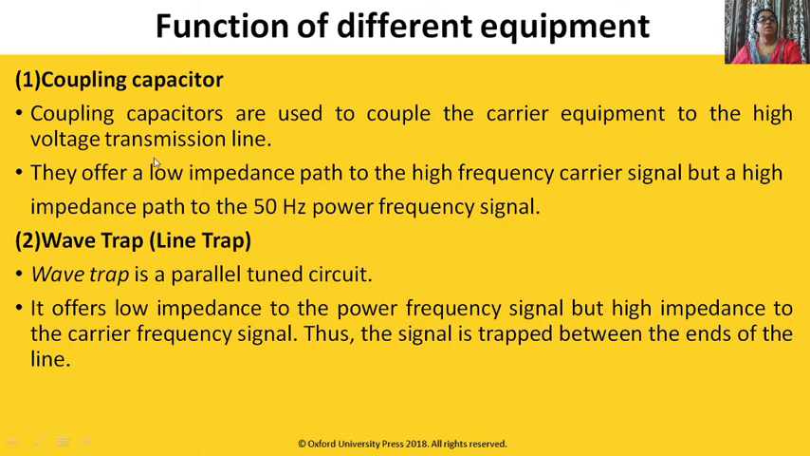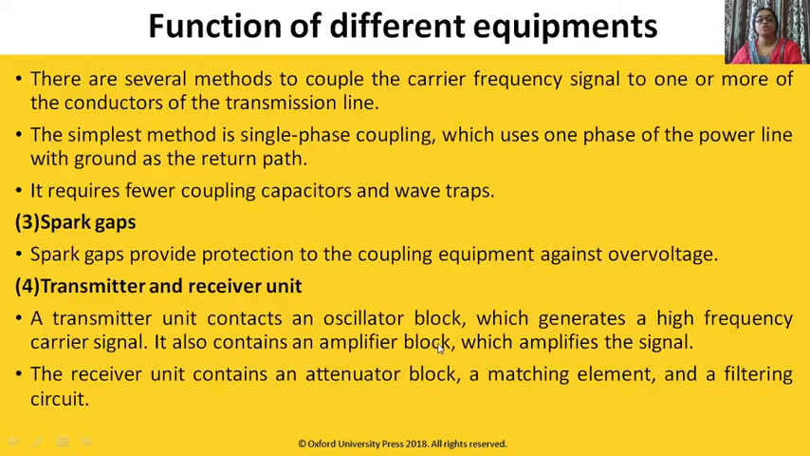Coupling capacitors are used to couple the carrier equipment to the high voltage transmission line. They offer a low impedance path to the high frequency carrier signal, but a high impedance path to the 50 Hz power frequency signal. Wave trap or line trap is a parallel tune circuit. It offers the reverse of this: low impedance to the power frequency signal but high impedance to the carrier frequency signal. Thus the signal is trapped between the two ends of the line.